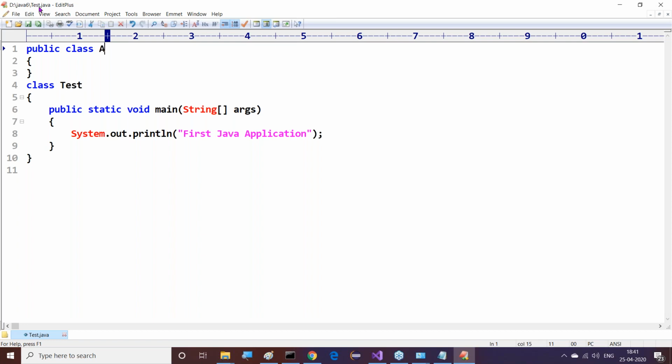Now my question: out of these two classes, Tester class and A class, which class is the public class? A class is the public class. That's fine. Class A is public, but my file name is Tester.java. As per the theory, if class A is public, then the file name must be A.java.